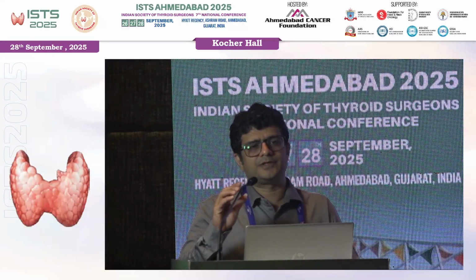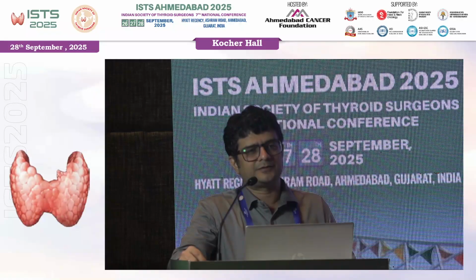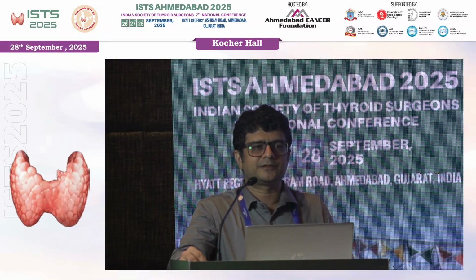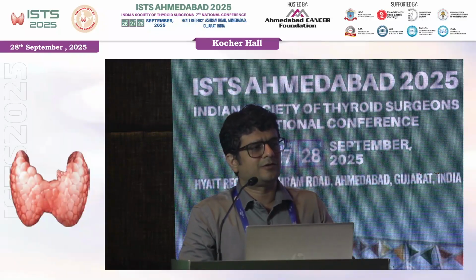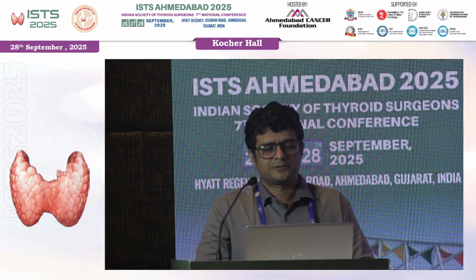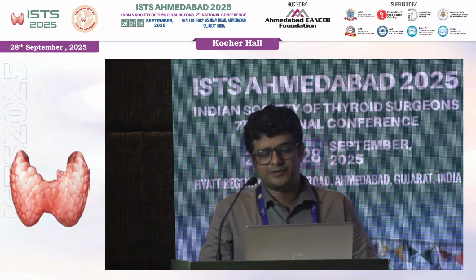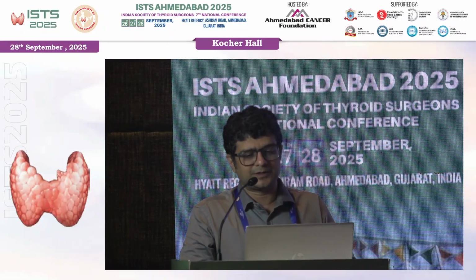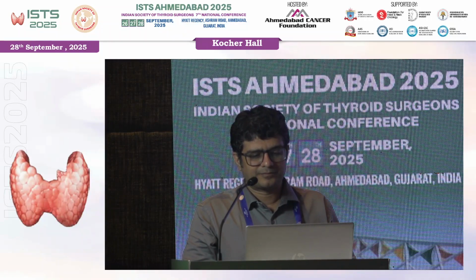There are papers on whether you should use negative aspiration or not. If we use negative aspiration, the chances of blood in the FNAC samples are more, and the chances of a negative FNAC are high. Non-representative samples are more. So always try not to use negative aspiration. For needle visualization, parallel or perpendicular, parallel is better. We can visualize the entire needle track, and we can see whether we are away from the carotids and IJV or not. This is just a schematic diagram.